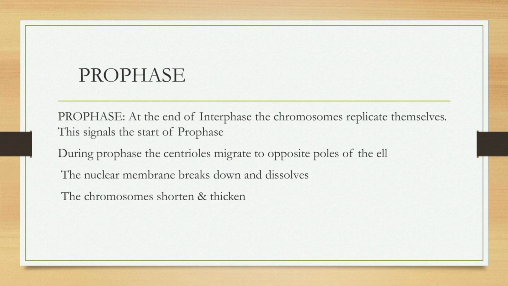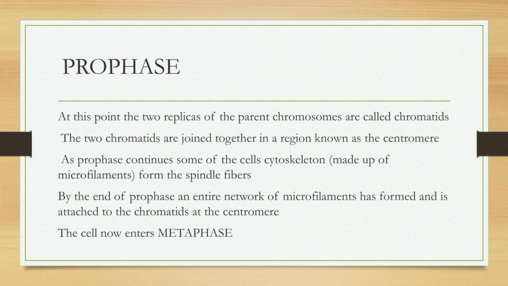During the prophase, the centrioles migrate to the opposite poles of the cell. The nuclear membrane breaks down and dissolves. The chromosomes are shortened and thickened. At this point, the replicas of the parent chromosomes are called chromatids. The chromatids are joined together in a region known as the centromere.